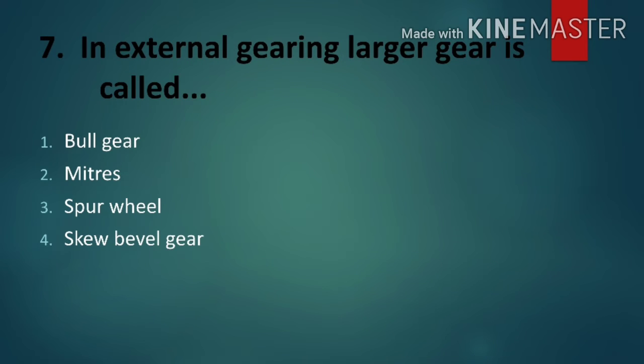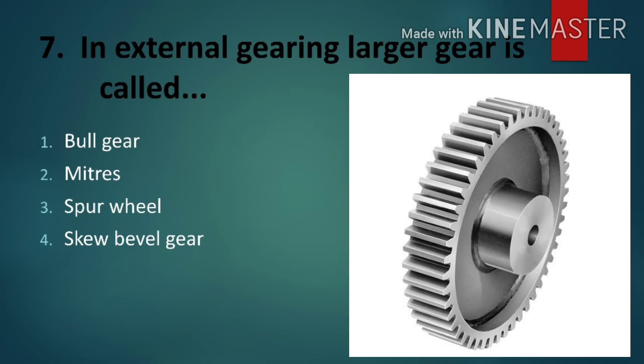Seventh question is in external gearing, the larger gear is called. Options are bull gear, Mitre gear, spur wheel or skew bevel gear. You know, for external gearing the large gear is always called a spur wheel. Here you can see in the photographs for your reference how a spur wheel looks in external gearing, and it's a large gear. Many times it is also asked in your exam, so please note down.